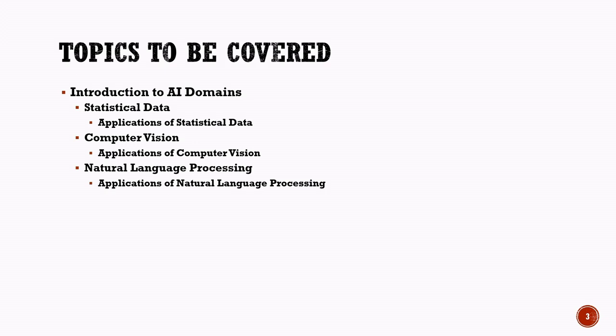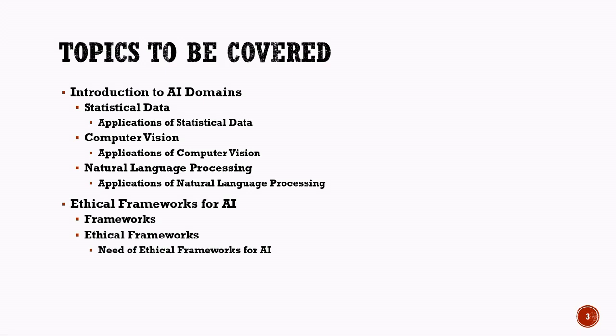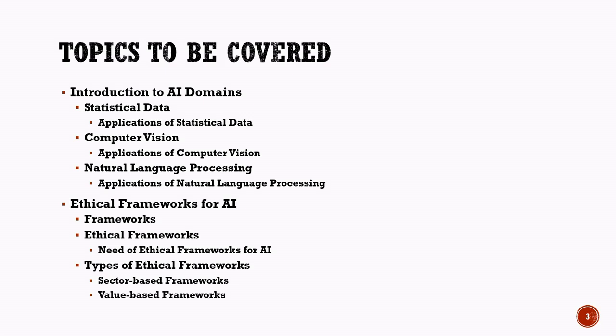Finally, we will study ethical frameworks for AI. As AI becomes more powerful, it is important to use it responsibly and fairly. We will understand what ethical frameworks are and why they are needed in artificial intelligence. We will also learn about different types of ethical frameworks, including sector-based frameworks and value-based frameworks. These frameworks help ensure that AI systems are safe, unbiased, transparent, and beneficial for society. This unit will help you understand both the technical and ethical sides of artificial intelligence.